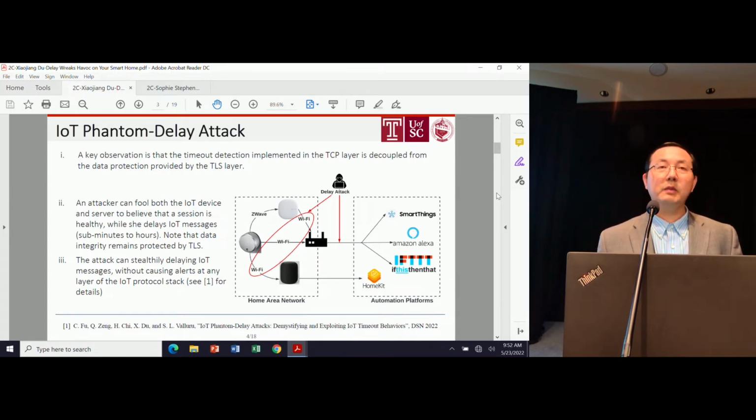The most important feature of this attack is that it does not utilize any implementation vulnerability. It is very stealthy, such that it does not cause any alarm from any layer of the IoT protocol. Due to time, I will not be able to talk too much about this attack, but if you're interested, please pay attention to our upcoming presentation at DSN and the paper. Again, this is the stepping stone for our work in this paper.